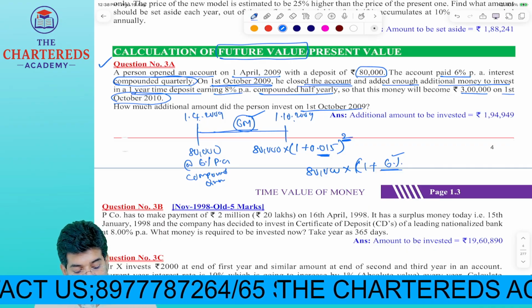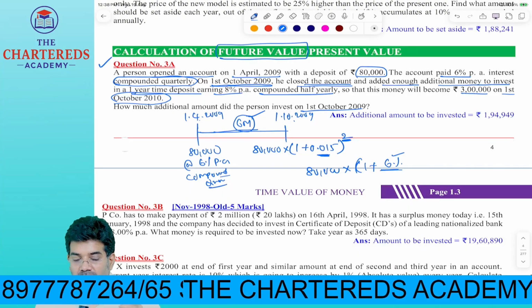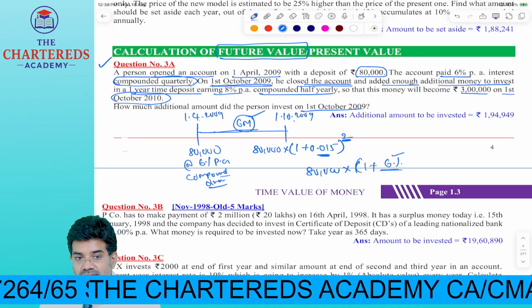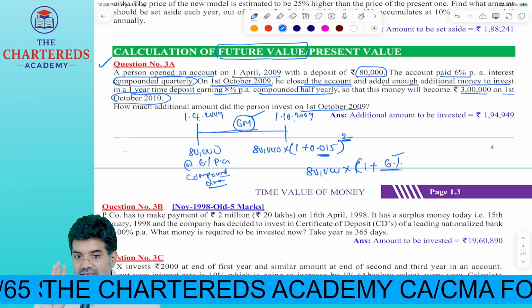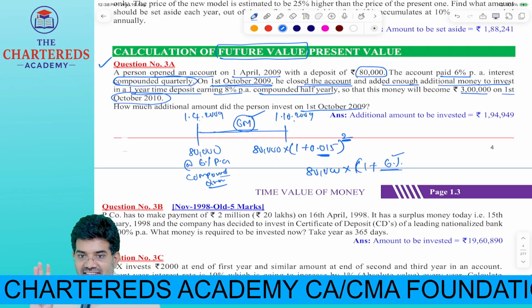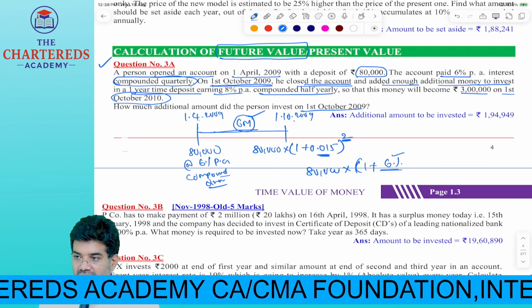Here my compounding is happening every quarter. First you tell me, what is the duration of our interest calculation? 3 months. You are forgetting that. Don't forget the basic thing. Every 3 months interest is calculated.